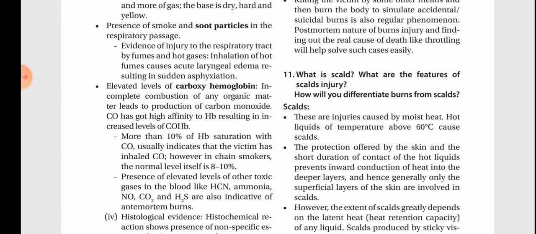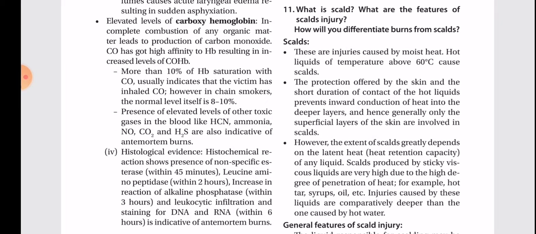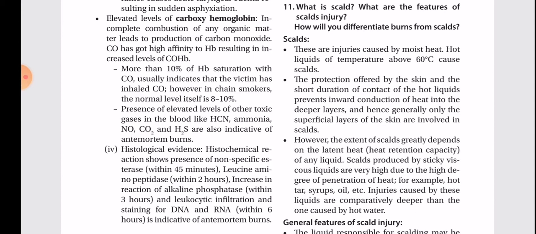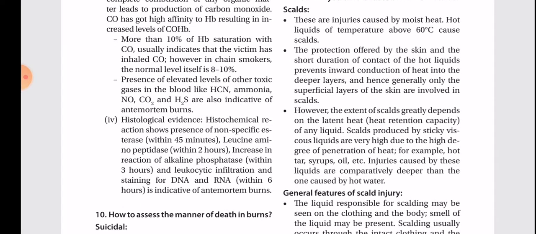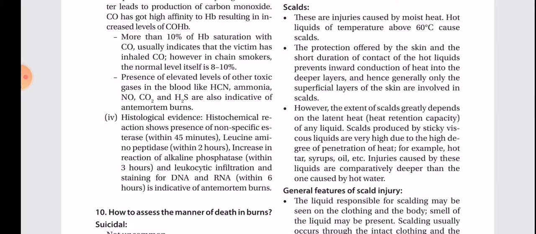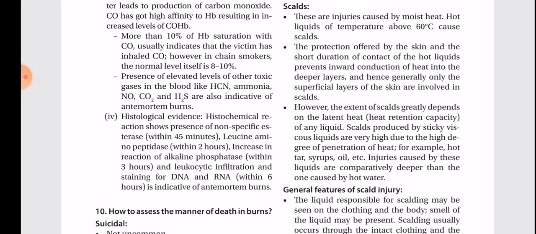Presence of smoke and soot particles in the respiratory passage. Evidence of the injuries to the respiratory tract by fumes and hot gases. Inhalation of hot fumes causes acute laryngeal edema, resulting in sudden asphyxiation. Elevated levels of carboxyhemoglobin. In complete combustion of any organic matter, carbon monoxide is produced. CO has high affinity to hemoglobin, resulting in increased levels of carboxyhemoglobin. More than 10% of hemoglobin saturation with carbon monoxide usually indicates that the victim has inhaled CO.